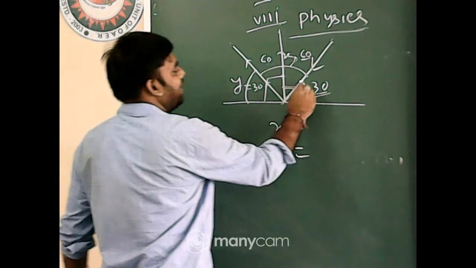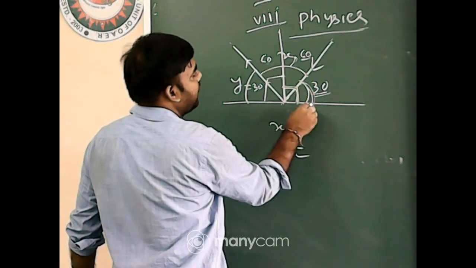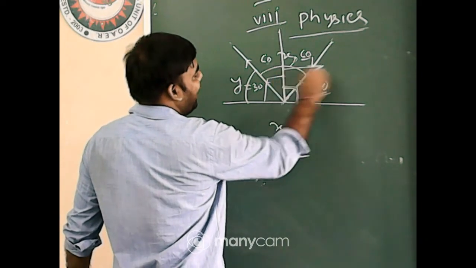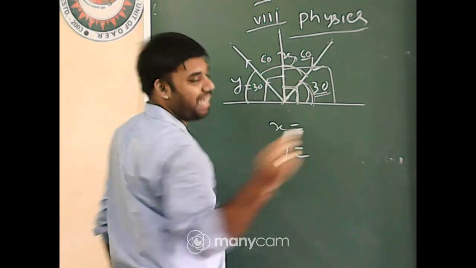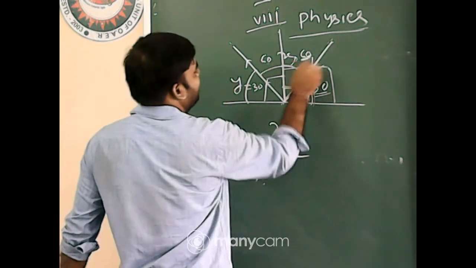It is given 30 degree. So its total angle is 90 degree. So if it is 30 degree, it will be 60, because 60 plus 30 equals 90. It is the incident angle.